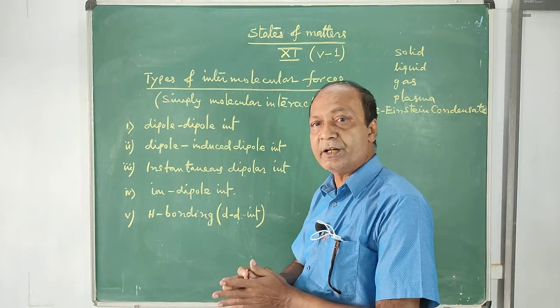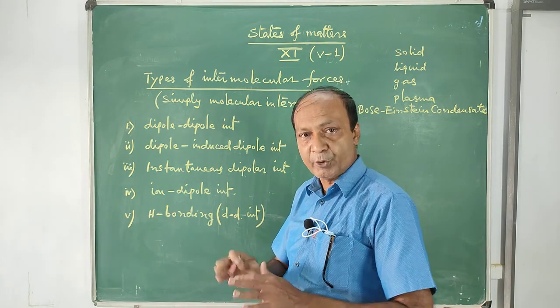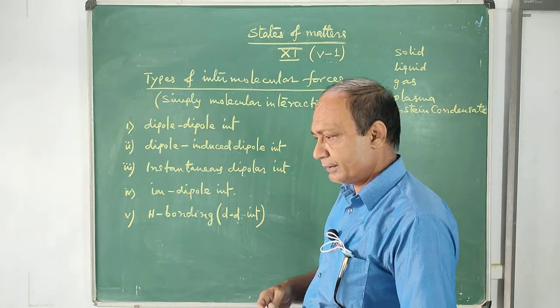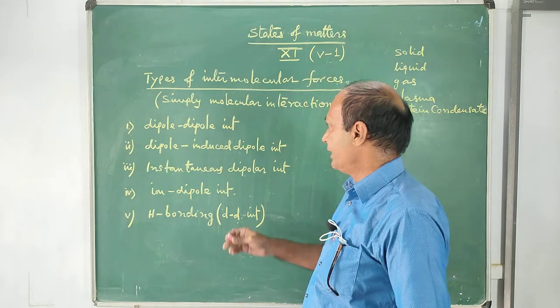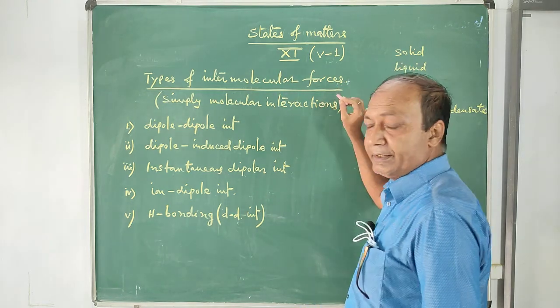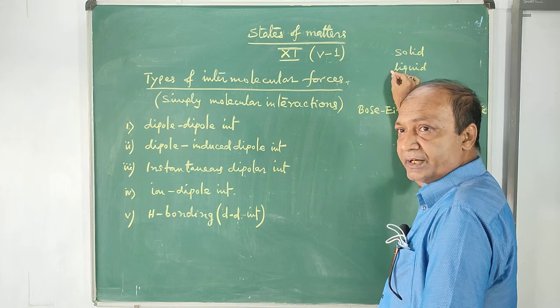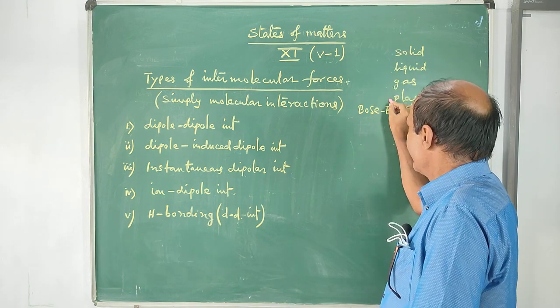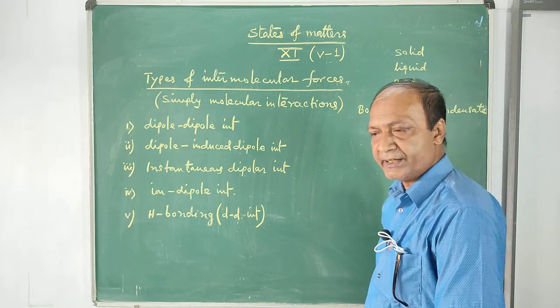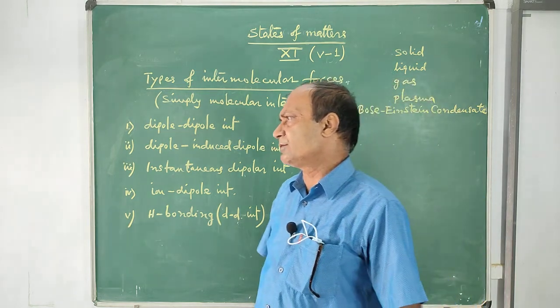This is the most important thing that you must know in your class 11. In class 11, there are different types of states that everybody knows: solid state, liquid state, gaseous state, plasma state, Bose-Einstein condensate. These are the different states of matter.